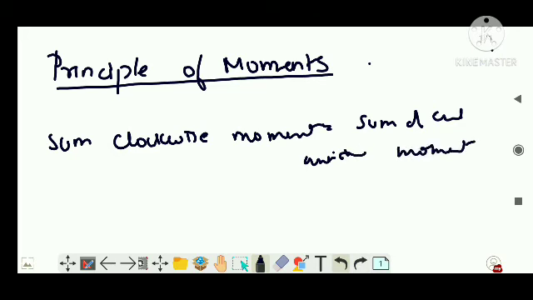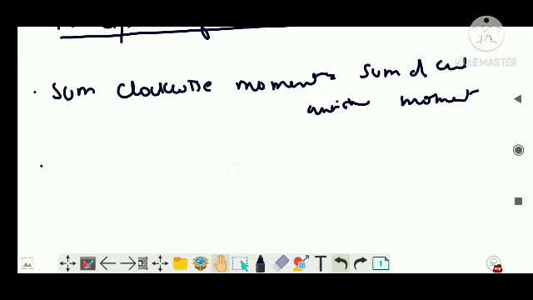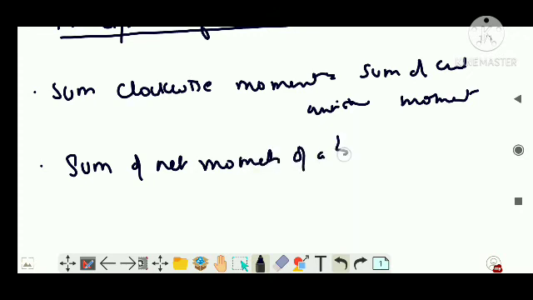Or you can give another statement for the principle of moments. It can be stated that the sum of net moments of a body at equilibrium is equal to 0.